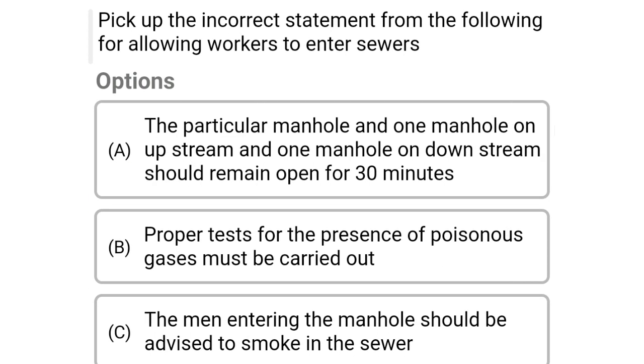So next question, pick up the incorrect statement from the following for allowing workers to enter the sewers. Option A, the particular manhole and one manhole on upstream and one manhole on downstream should remain open for 30 minutes. Option B, proper test for the presence of poisonous gases must be carried out. Option C, the men entering the manhole should be advised to smoke in the sewer. Option D, warning signals should be erected. So the correct answer is option C, the men entering the manhole should be advised to smoke in the sewer.